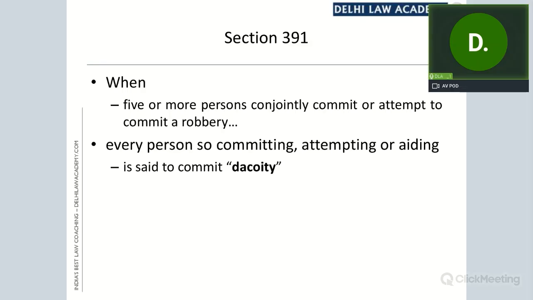That's why you are calling it dacoity, I suppose. Okay. Extortion aggravated into robbery, aggravated into dacoity. Dacoity because 5 persons are involved, robbery because the offender is in the presence of the person who has been put to fear, and extortion because by putting that person in fear of injury, you are taking some property from him. Okay, you all agree?